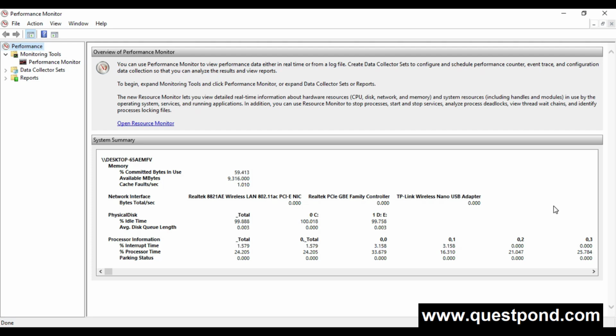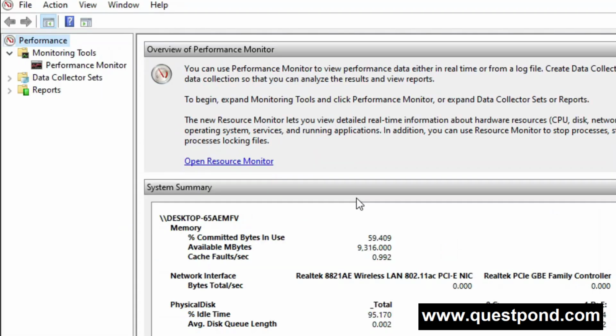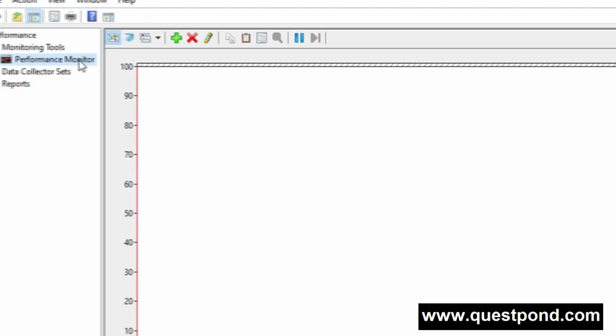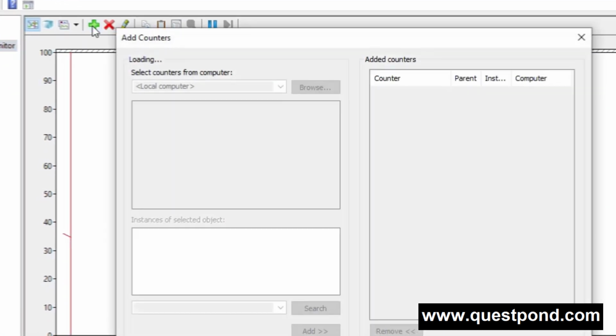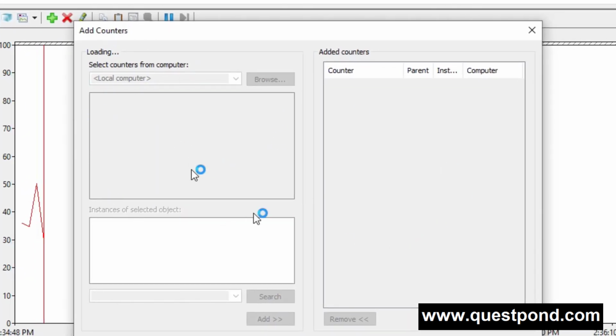And now let's understand how to answer this question. So here are those performance counters which are present in SSIS. Let me just show you that. So let it load everything.